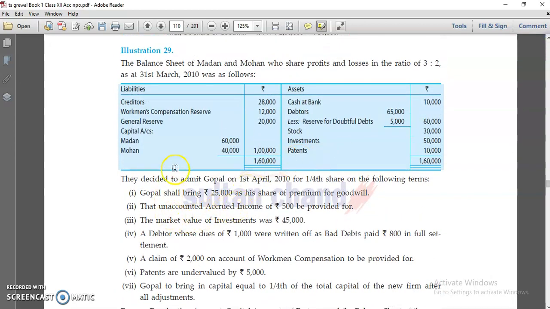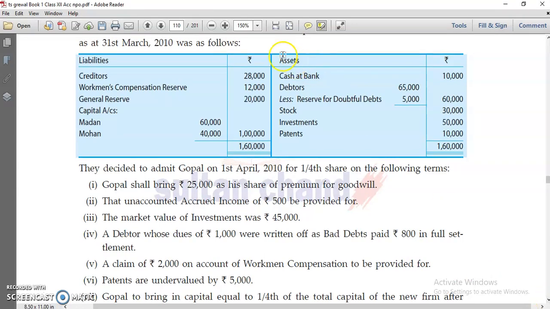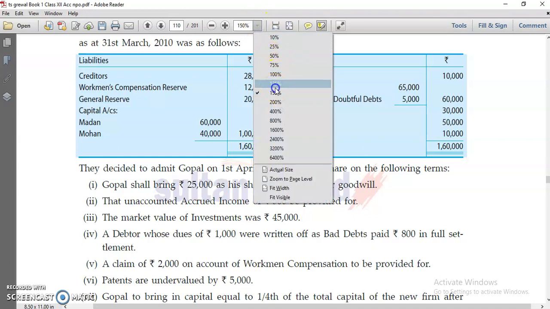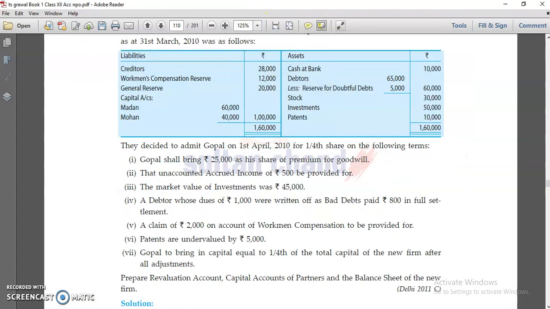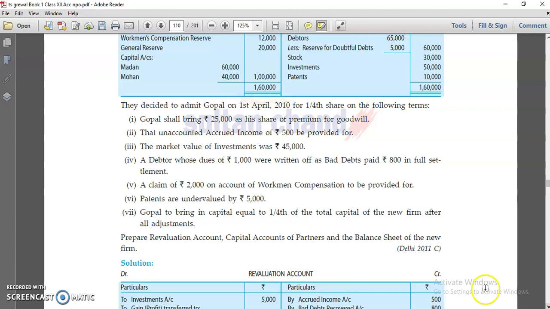In this question, you can see Gopal is entered as a new partner, brings 20,000 premium for goodwill, but nothing is given regarding his share of capital. So if his share of capital is not given, then we have to calculate. But at last it is mentioned over here that Gopal brings in capital equal to 1/4 of total capital of the new firm after all adjustments. It means proportionate capital we have to calculate.